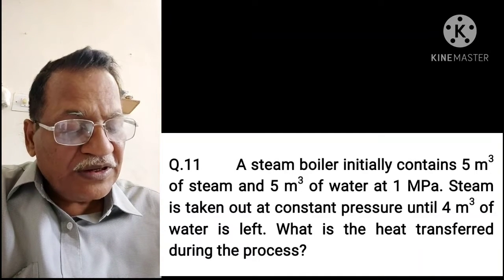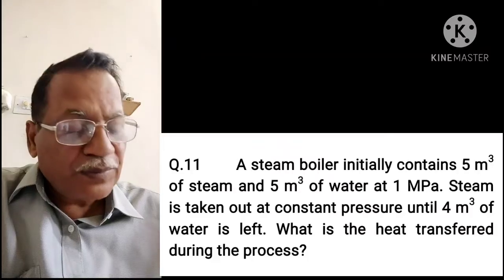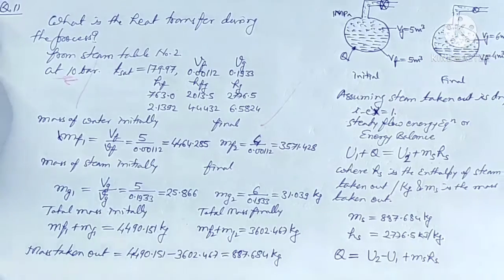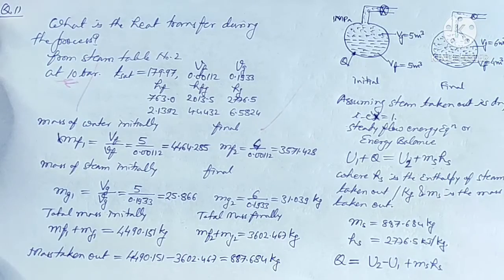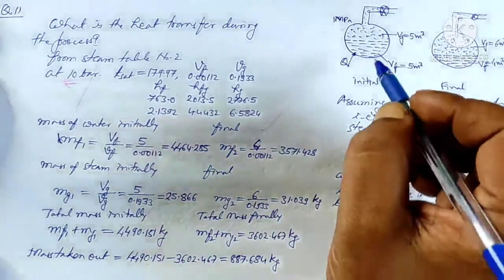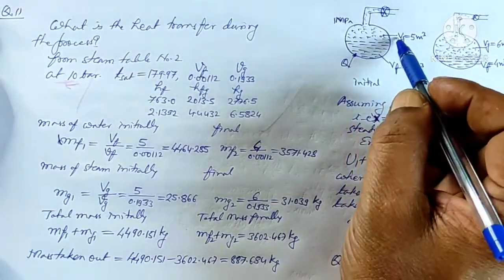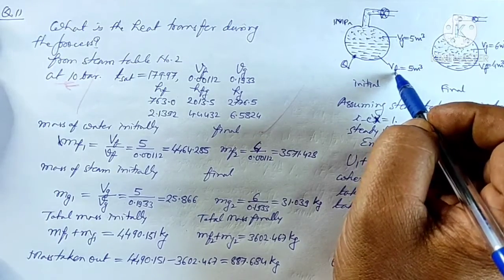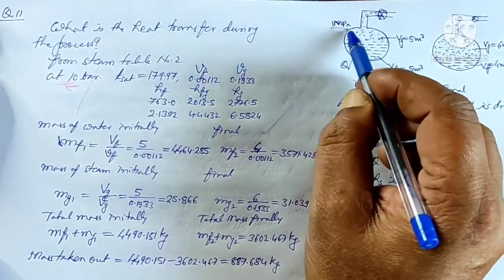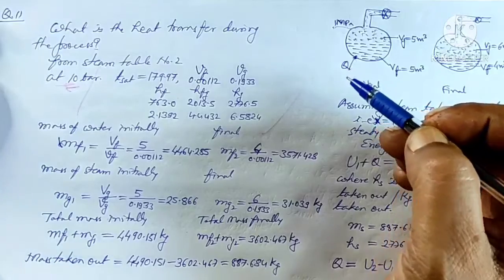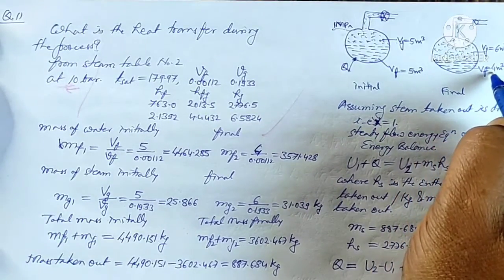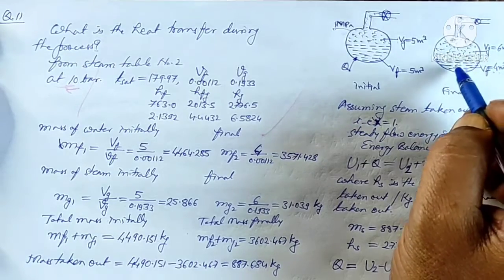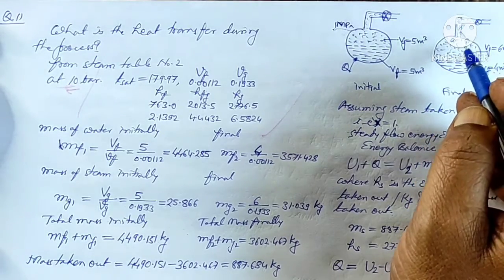What is the heat transferred during the process? In question number 11, it is given that the boiler initially contains 5 meter cube of steam and 5 meter cube of water at 1 megapascal, and after some time the water left is 4 meter cube in the boiler at the same pressure.